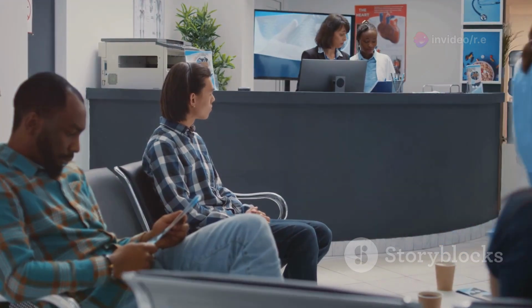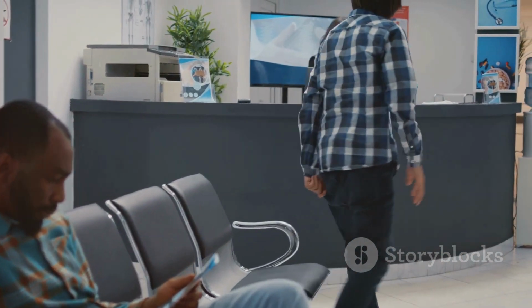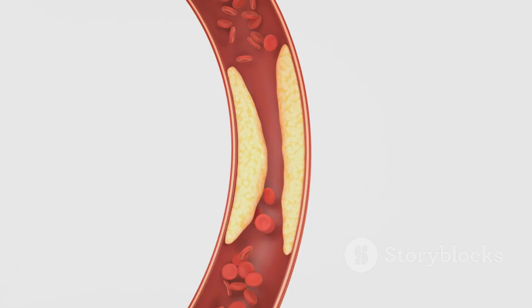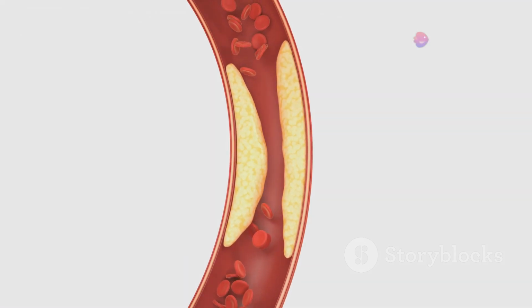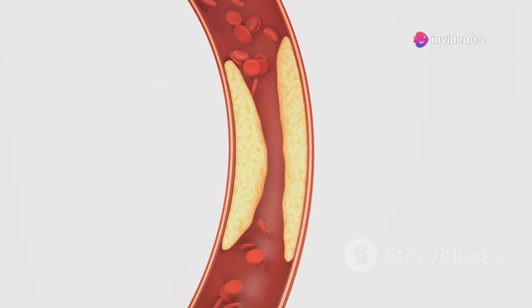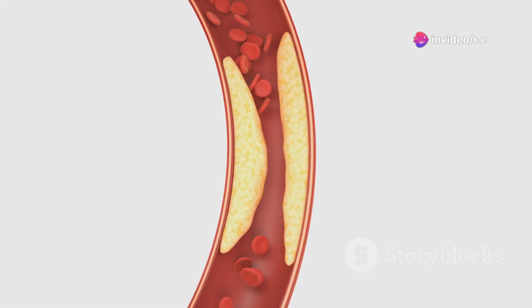The silent culprit: understanding coronary artery disease. Coronary artery disease, or CAD, is the most common type of heart disease affecting millions worldwide. It develops when plaque builds up inside the coronary arteries, restricting blood flow and reducing the heart's oxygen supply.